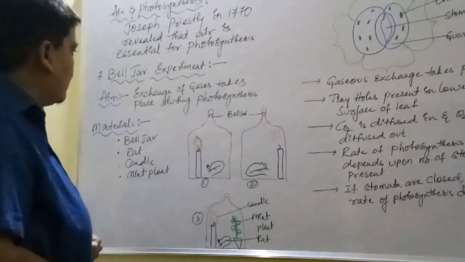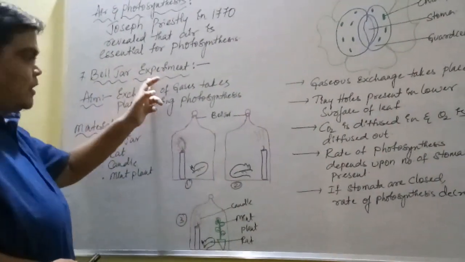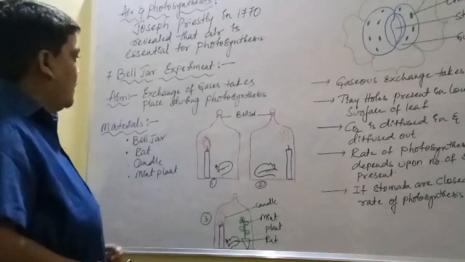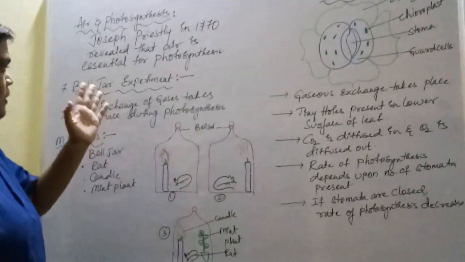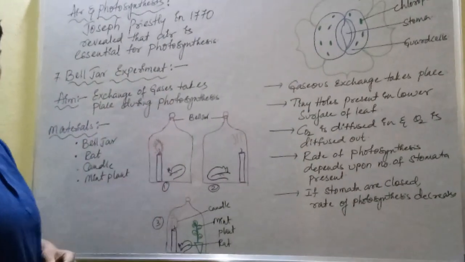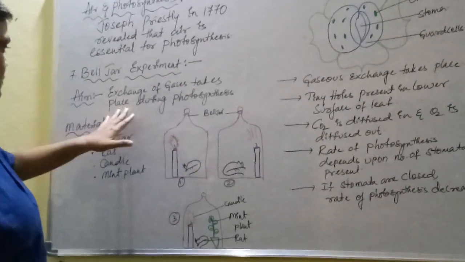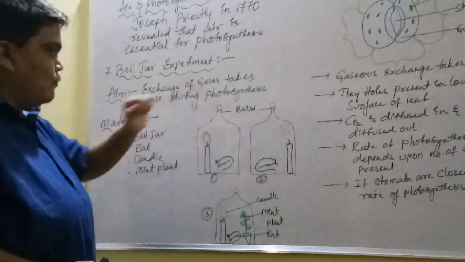So, one of the experiments done by Joseph Priestley is the bell jar experiment. This is a very important experiment. In this experiment, we are going to study that exchange of gases takes place during photosynthesis. So this is the aim of the experiment: exchange of gases takes place during photosynthesis.